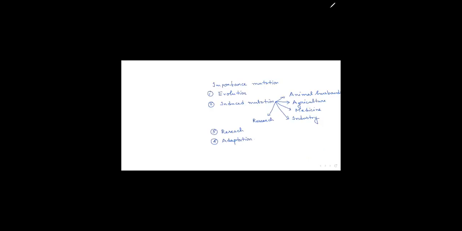So I want to hear from you. Is there any doubts, beta? Anyone from your side? No, ma'am. So that means I am taking that you understood this part very clearly. So we will move towards the next part of our discussion. That is, we are going to discuss what are the different types of mutation that is generally visible in human.